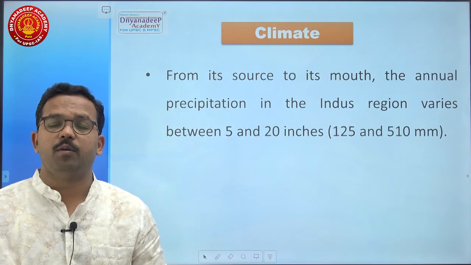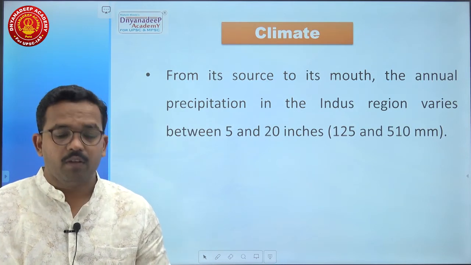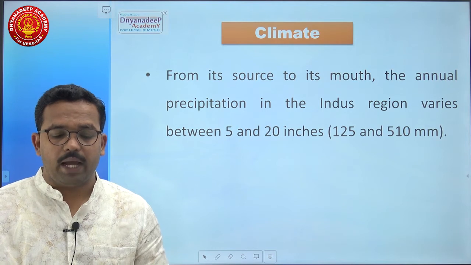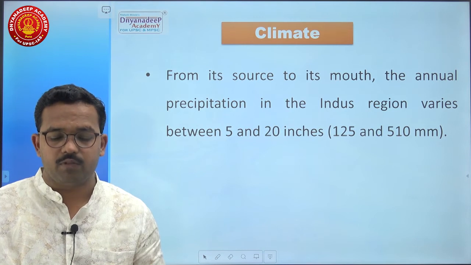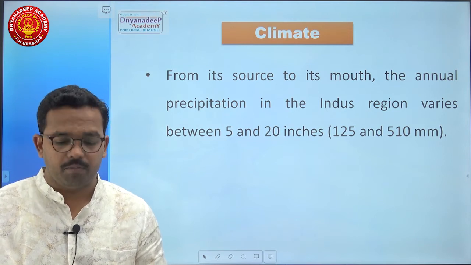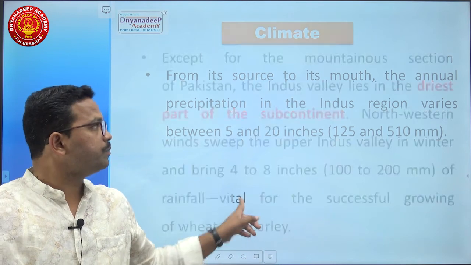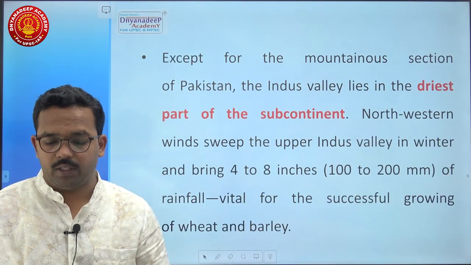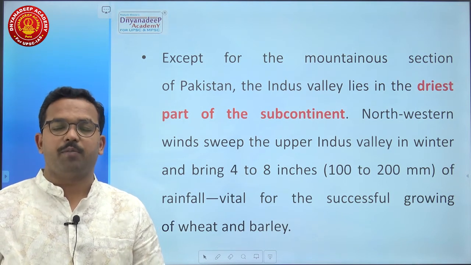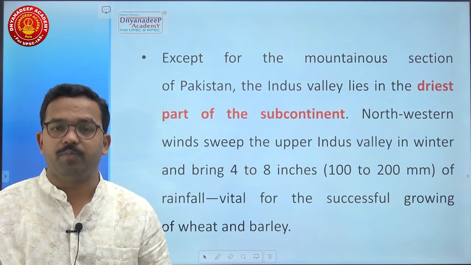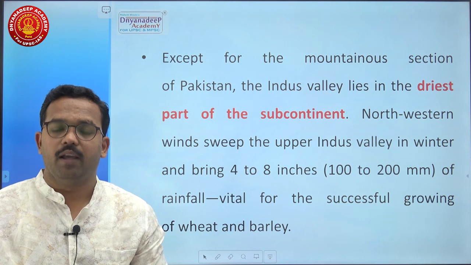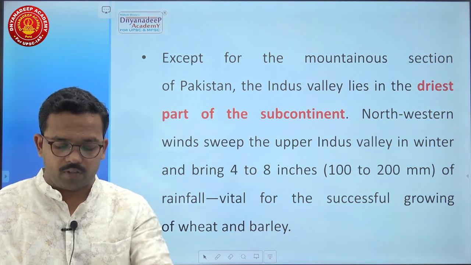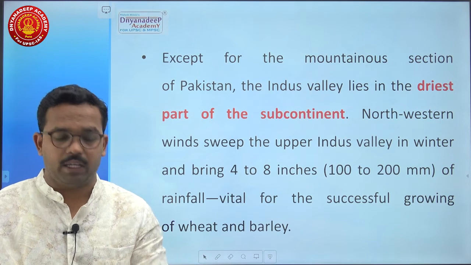Then the second part is about the climate of the Indus River system. From the source to its mouth, the annual precipitation in the Indus region varies between 5 and 20 inches, that is 125 and 510 millimeters of annual rainfall. Except for the mountainous section of Pakistan, the Indus Valley lies in the driest part of the subcontinent. Northwestern winds sweep the upper Indus Valley in winter and bring 4 to 8 inches, that is 100 to 200 mm of rainfall, which is vital for successful growing of wheat and barley.